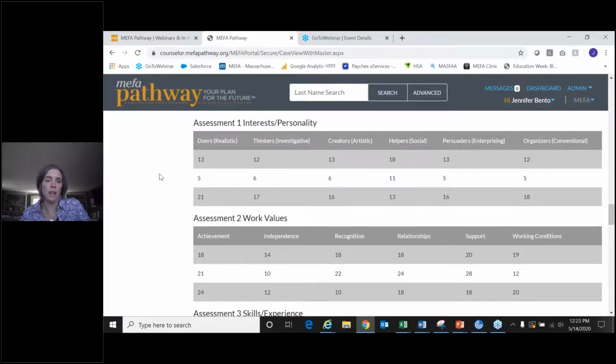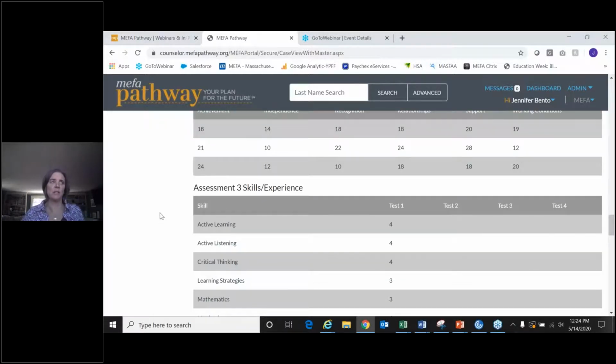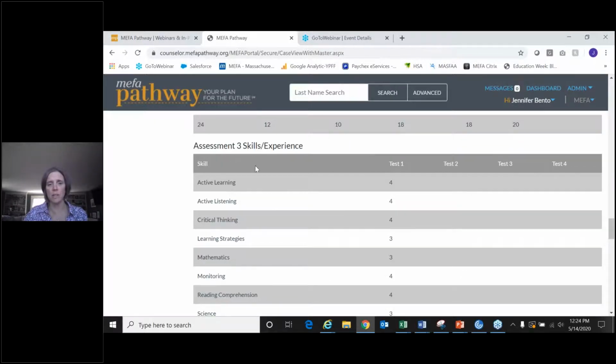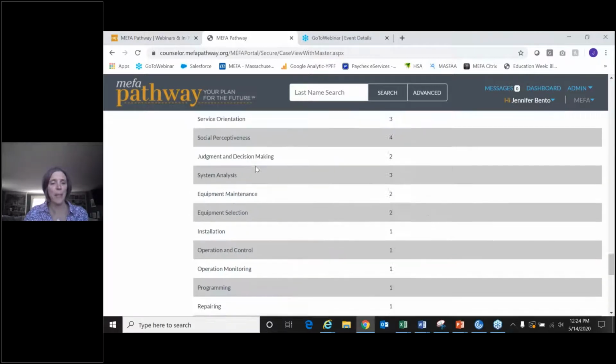You can see the students' results from their what are my interests assessment, what are my work values. And what happens with these assessments is that the student can retake as many times as they like, but you as the educator will see up to 3 groupings. So once the student retakes for a 4th time, the oldest will be kicked out. We have the skills assessment here where the student rates their skills. So you can see that.